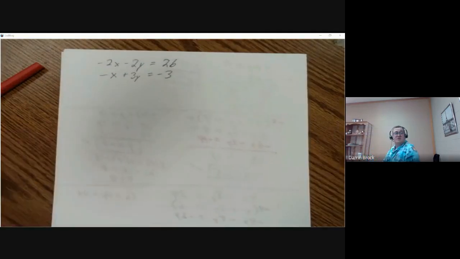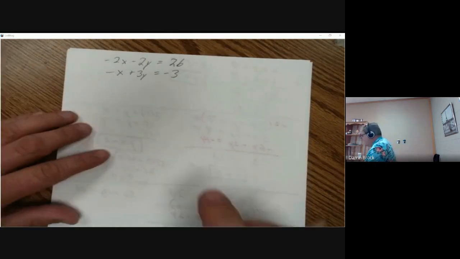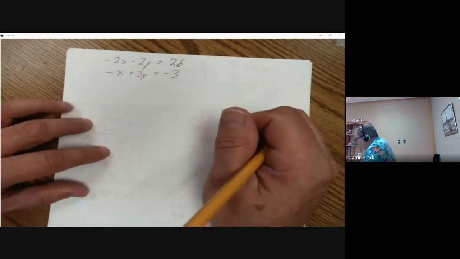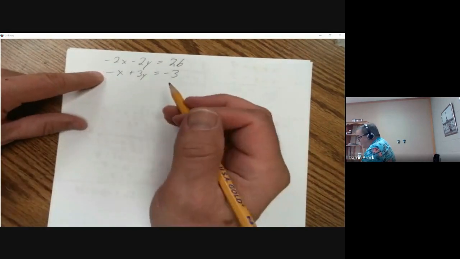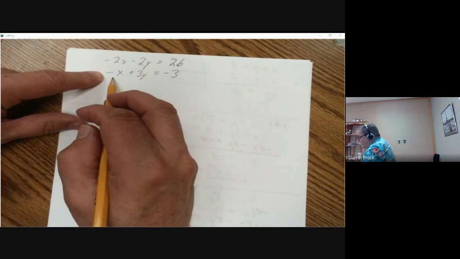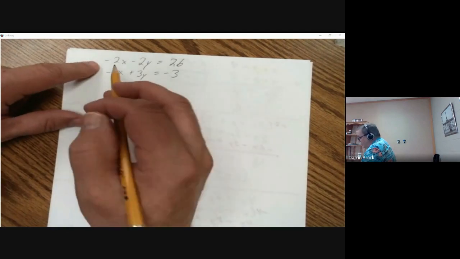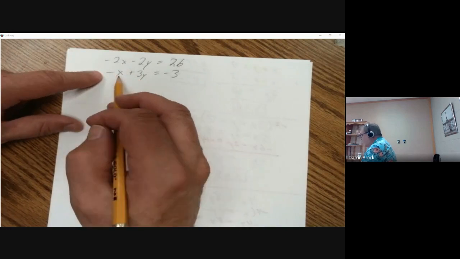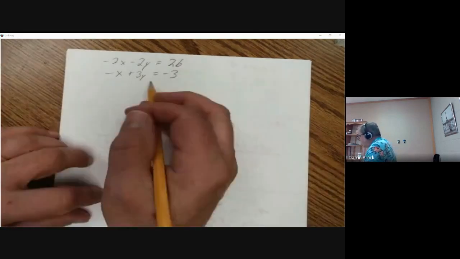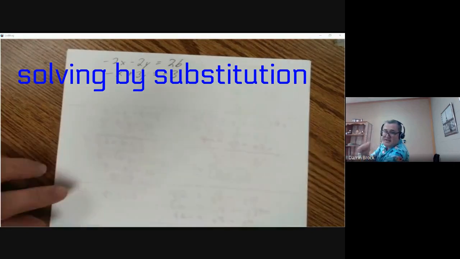Okay, so here we have another system of equations, these two equations. We could do it by elimination. We could multiply this by negative 2 if we wanted to make that a positive 2x, or we could multiply this by a negative 1/2 to make it a positive 1x. There's lots of different things that we can choose however we want, but I'm going to do this substitution method.